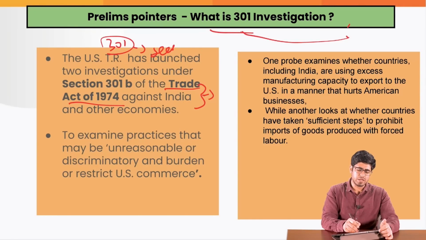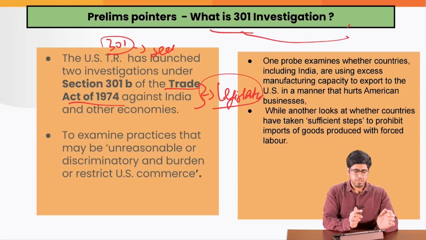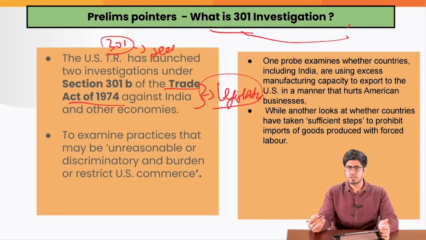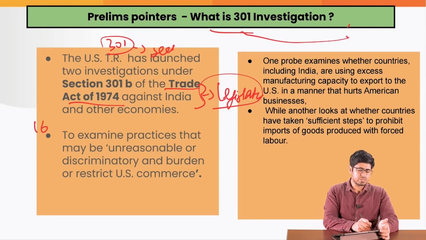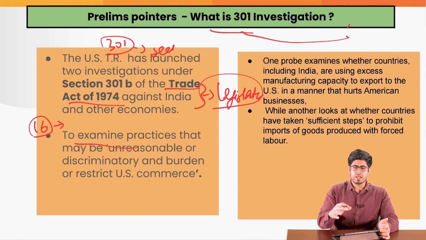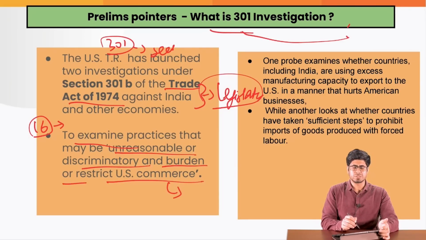It is an act that is passed by the legislature of the United States of America, under which they want to safeguard their businesses. If any business or any practices are being conducted by any country like India, China, Switzerland, any of those countries, they are actually examined. 16 countries are under their investigation right now, under which they are examining whether they are undertaking any practices that may be unreasonable or discriminatory and create a burden or restrict US commerce, impacting US-based businesses negatively.